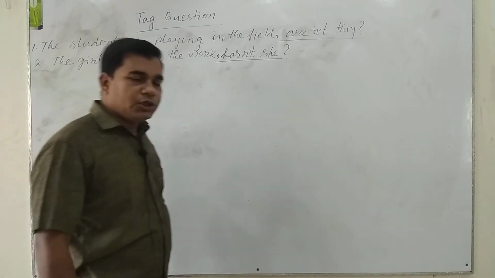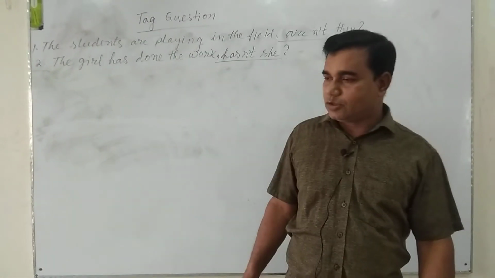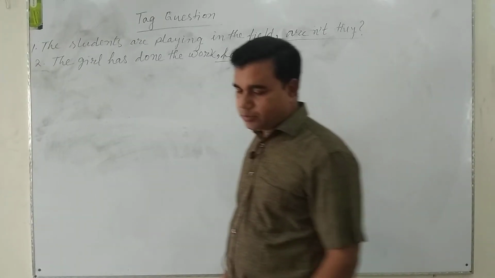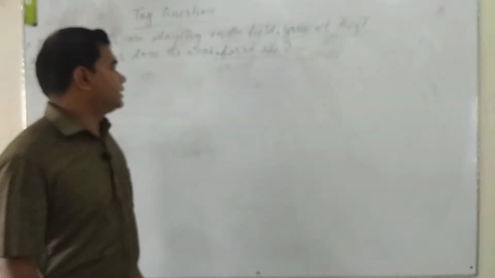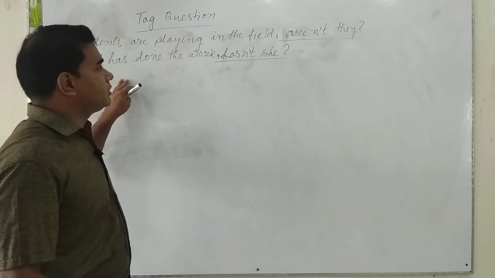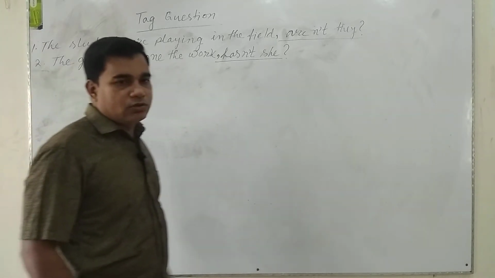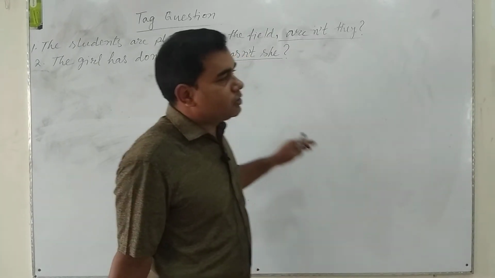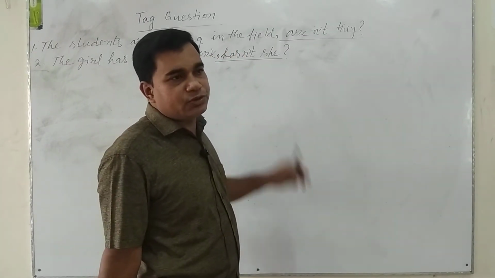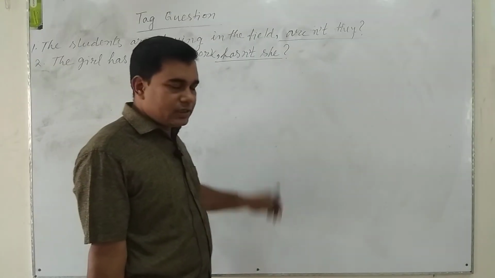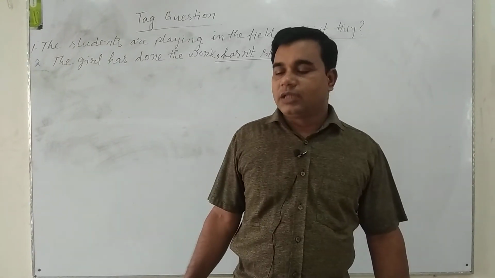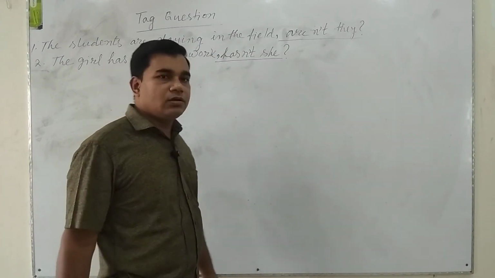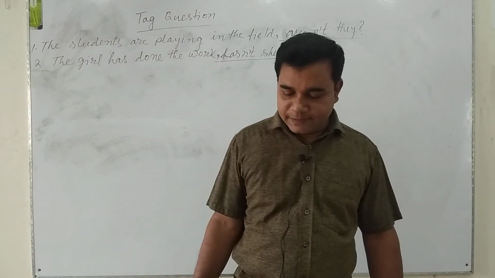My dear students, you all know about auxiliary verb or operators of sentence. There are two types of auxiliary verb: primary auxiliary and modal auxiliary. Primary auxiliaries are am, is, are, was, were, have, has, had. These primary auxiliary verbs can also be used as main verb of a sentence. The other kind of auxiliary verb is modal auxiliary verb, and this auxiliary verb cannot be used as main verb.